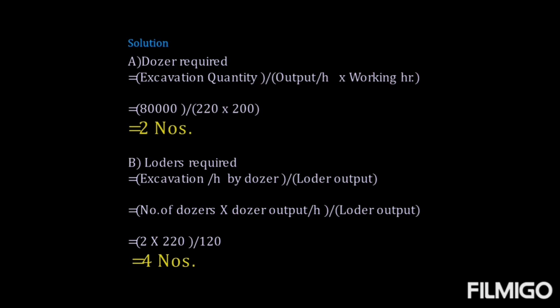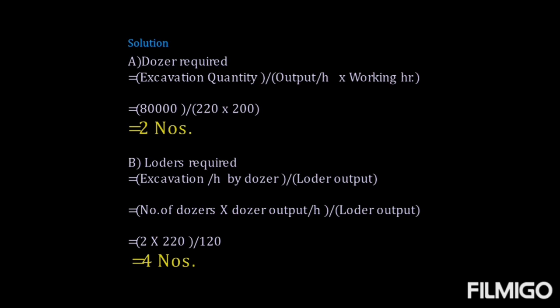So that is included here, 2 into 220, the output of 1 dozer, which is already given in this problem, divided by loader output. The loader output is already given, that is 120 m cube of excavated soil per hour. So by which we can calculate the number of loaders required. The only data required here was the number of dozers, which we have already calculated in part A.